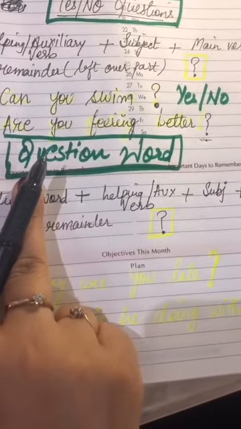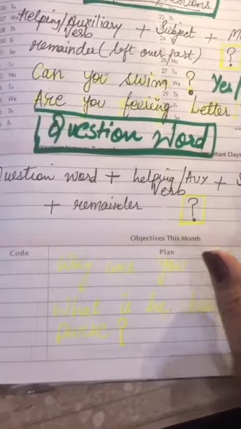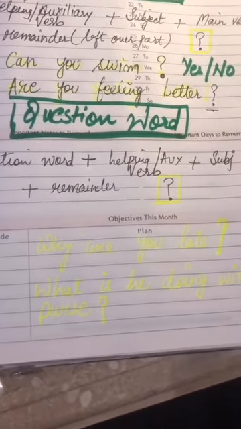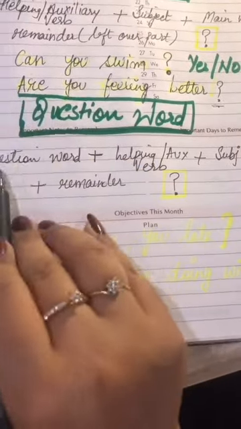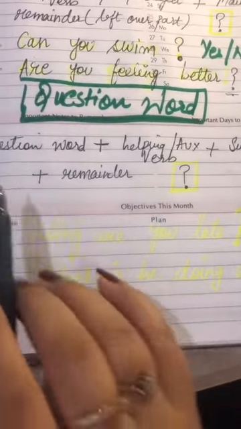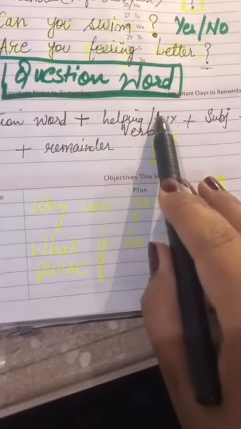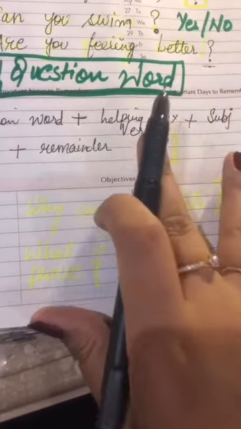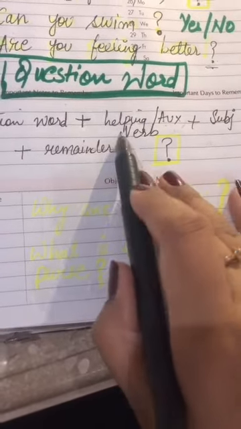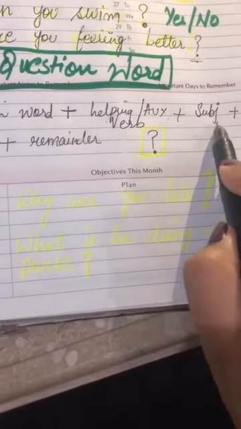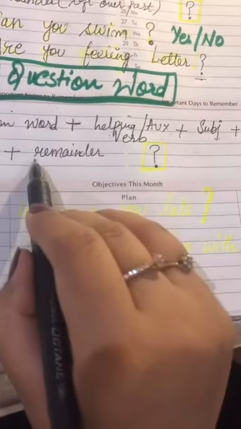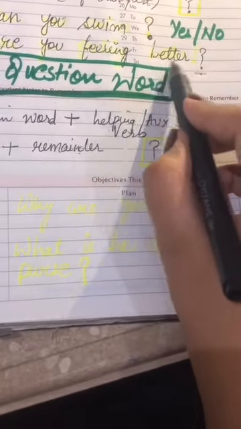Now let's say we want to form a question that doesn't include any yes or no answer. We want a full-fledged answer. So we will use question words like what, when, where, how, whose, whom, and so on. Now let's see how we are forming. Question word plus helping or auxiliary verb. Auxiliary is just another word for helping, so don't get confused. If you don't want to get confused, just remember helping, which is easier. Then your subject and main verb plus remainder. Similarly, like in the above sentence, better was the remainder. Similarly, we might have something over here.